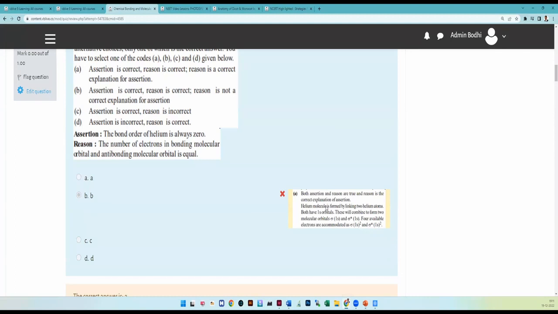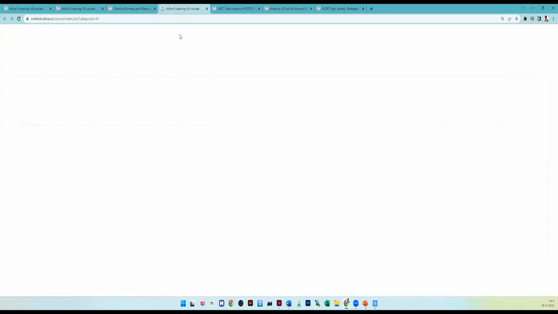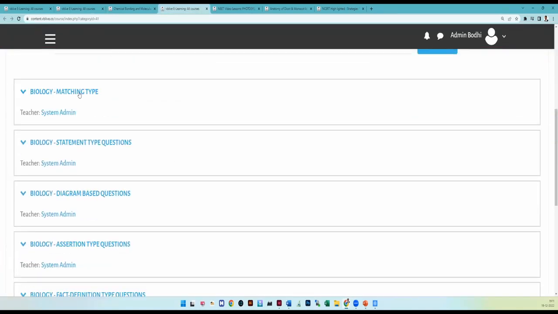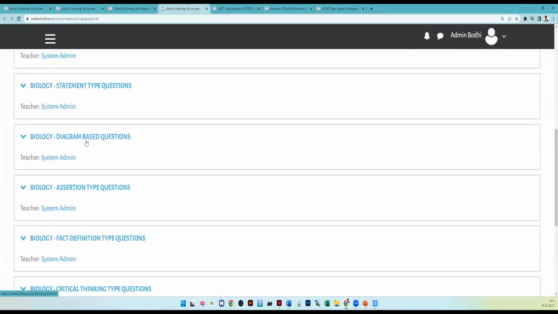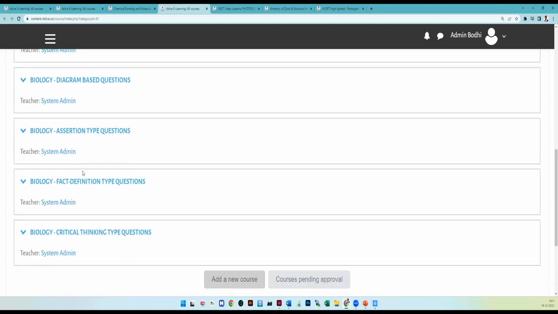So my dear students, it is very important that, for example, let me take biology. In biology, you are seeing matching type questions, statement type questions, diagram based questions, assertion and reason questions, fact and definition, critical thinking. Now this year, why has the cutoff mark come down?